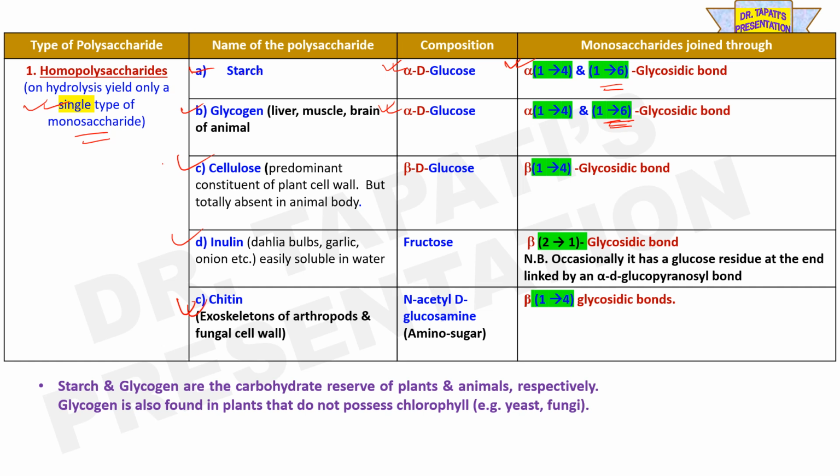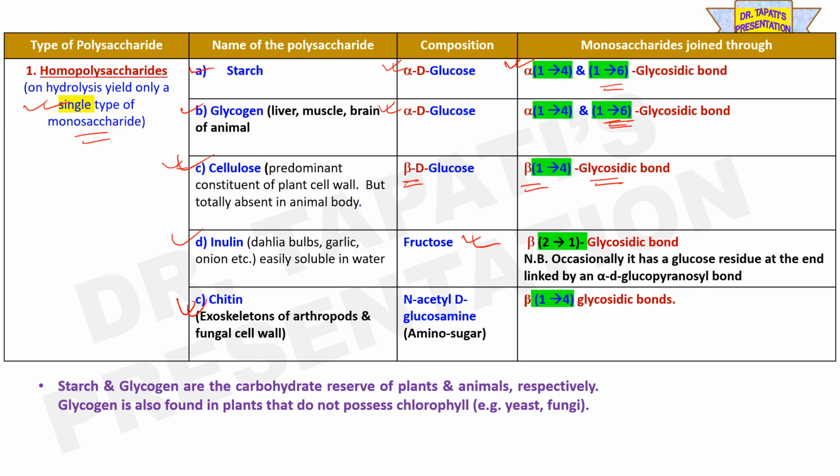Cellulose is also composed of glucose, but it is composed of beta D glucose. So the building block of cellulose is beta D glucose, where beta 1,4 glycosidic bonds are present, and there is no 1,6 glycosidic bond. That means the branching point is absent in cellulose. Inulin is composed of fructose, and beta 2,1 glycosidic bonds are present between fructose molecules.